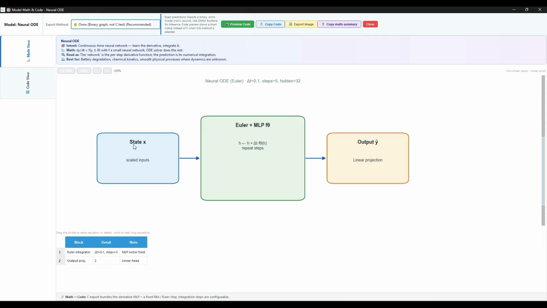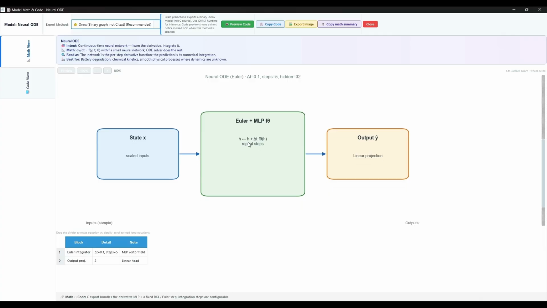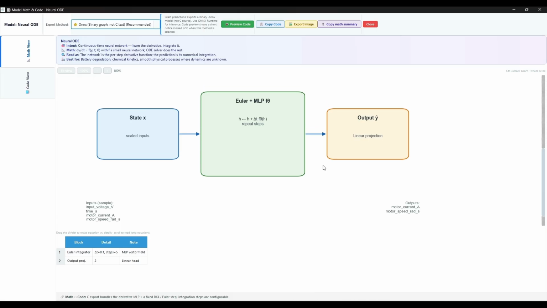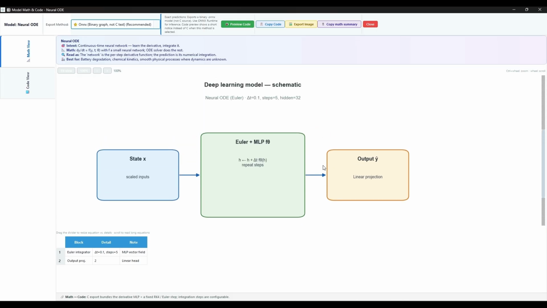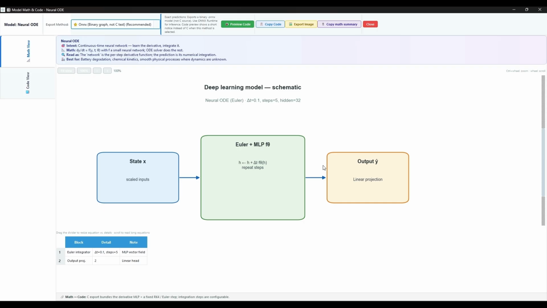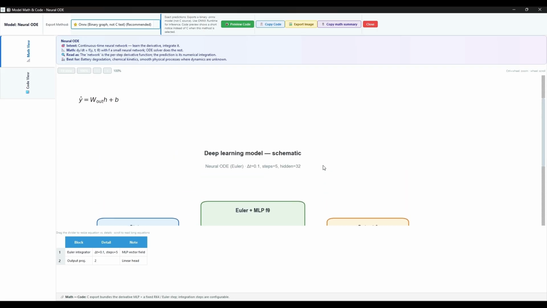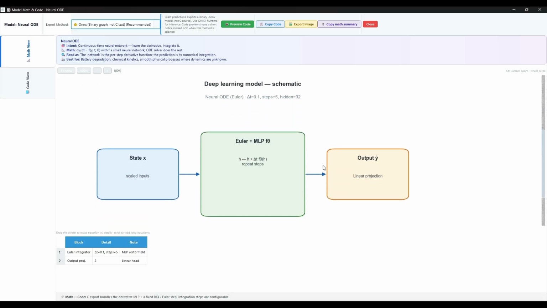The visualization shows how the model receives the current time, input voltage, motor speed, and motor current. The neural state function estimates the rate of change of motor speed and motor current. The ODE solver then integrates these learned derivatives over time to calculate the next motor state. The feedback states provide information about the current operating condition of the motor, while the derived states help describe how the motor behavior is changing over time.